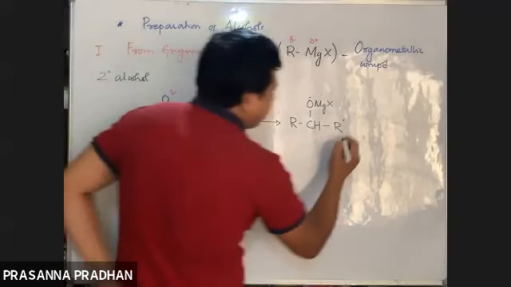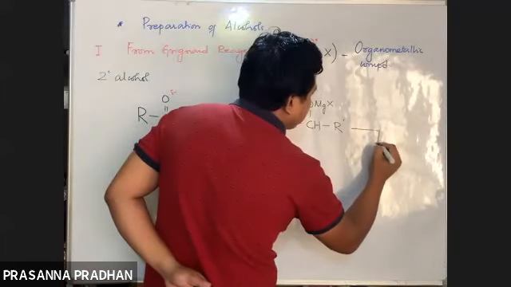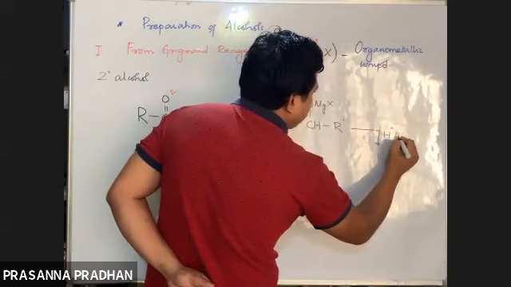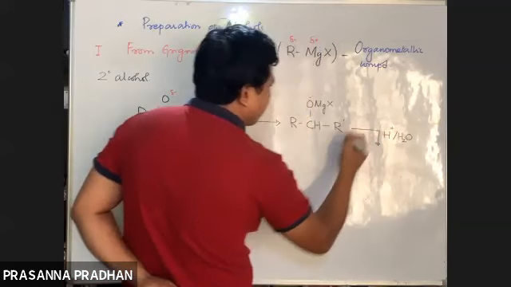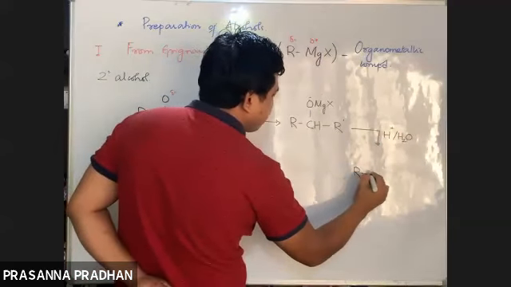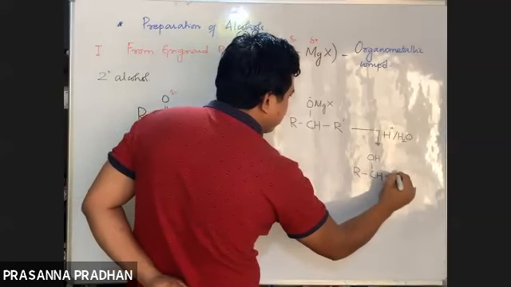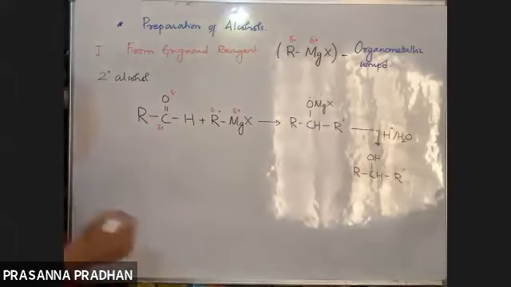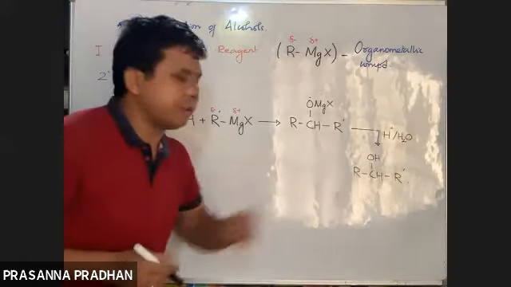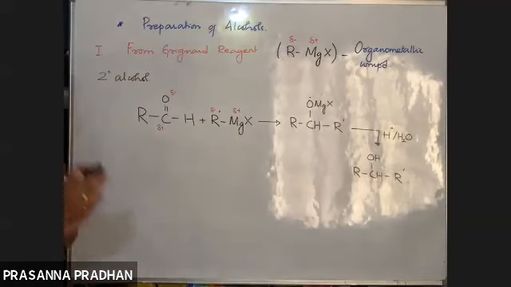Now after carrying out acidic hydrolysis, what do I get? MgX will be replaced by H. So RCHOH R prime. What do we get? We get the 2-degree alcohol.